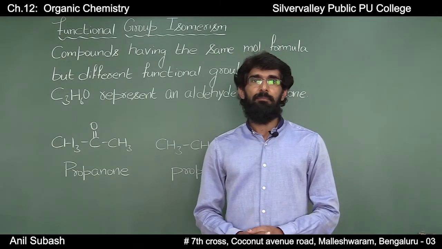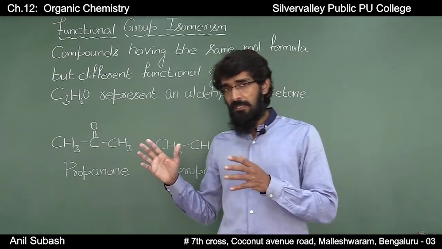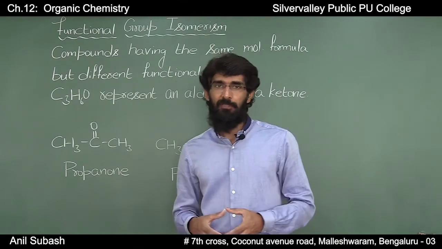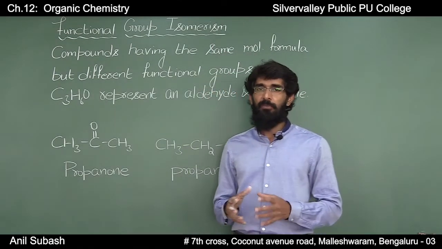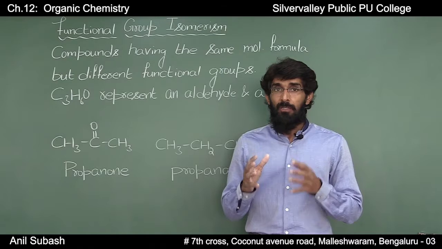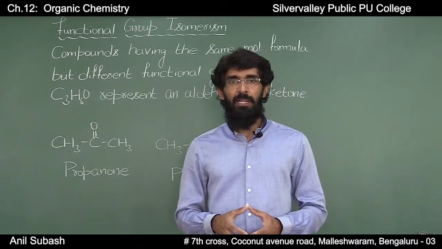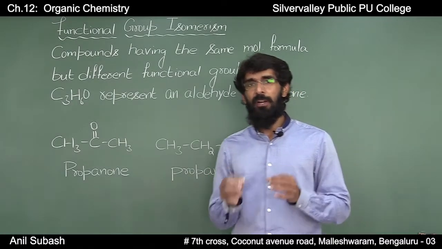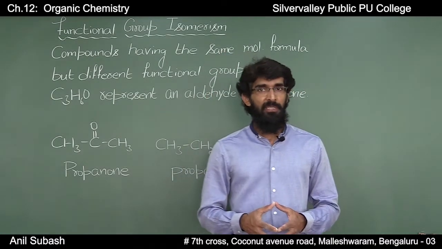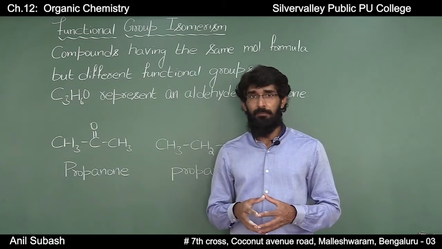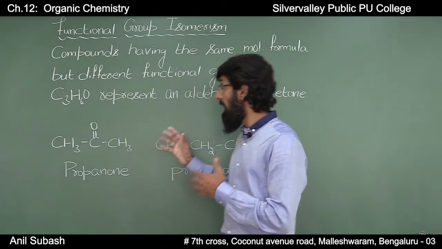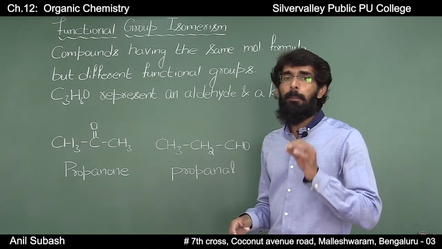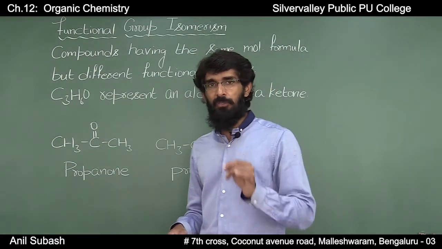Functional group isomerism. As the name suggests, this type of isomerism is related to the functional group of the organic compound. How do we define functional group isomerism? Compounds which have the same molecular formula but different functional groups are called functional group isomers, and the phenomenon is known as functional group isomerism. That is, in such isomers, the compounds will have the same molecular formula but different functional groups.